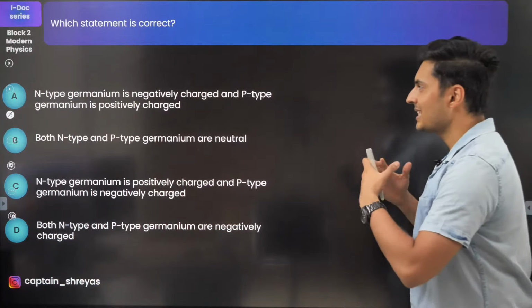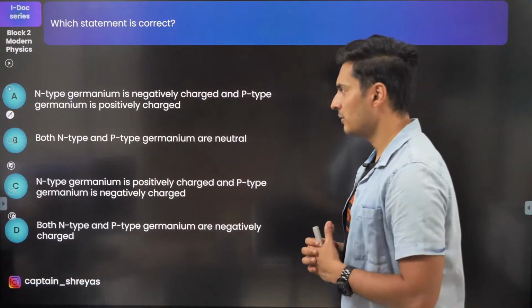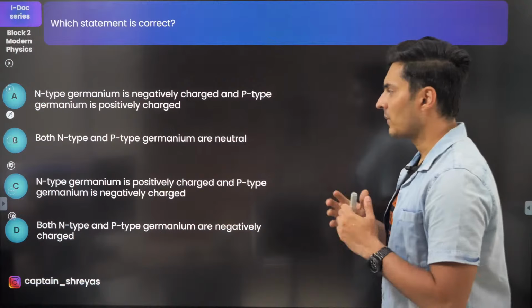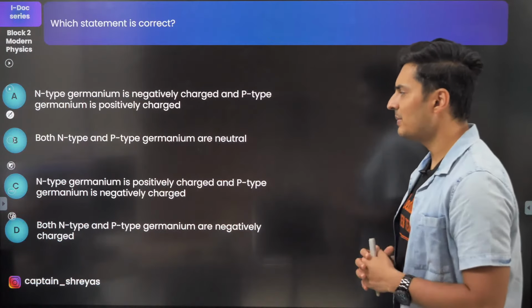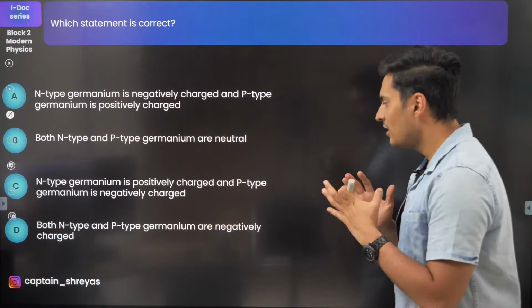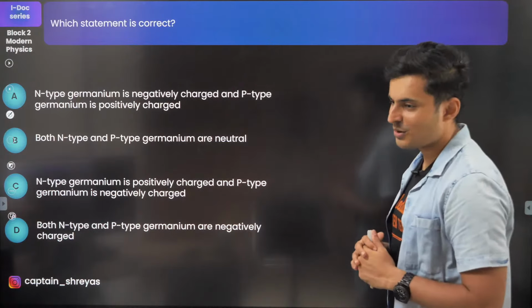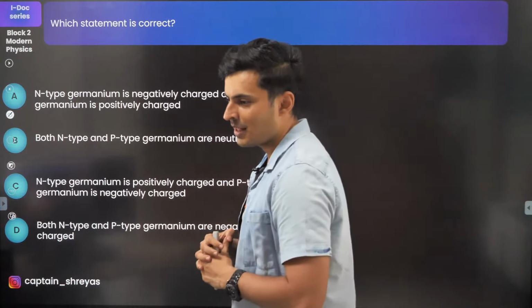N-type germanium is negative, P-type is positive. Both are neutral. N-type is positive, P-type is negative. N and P are negatively charged. Which one is this?